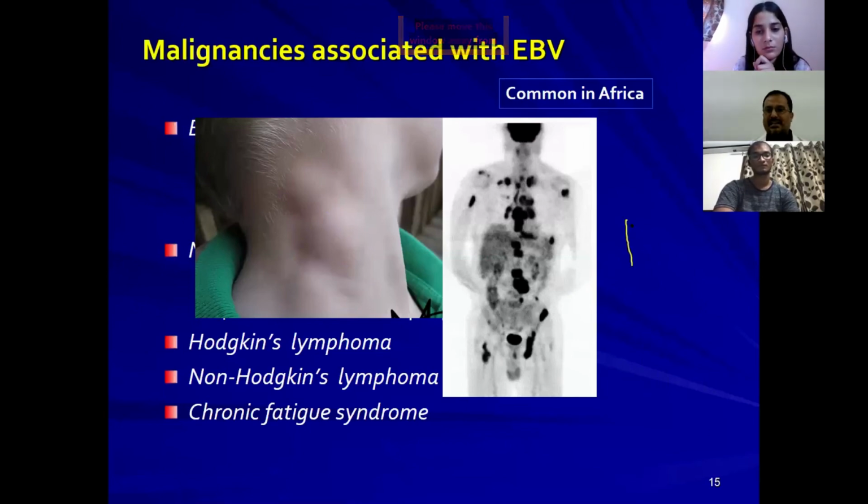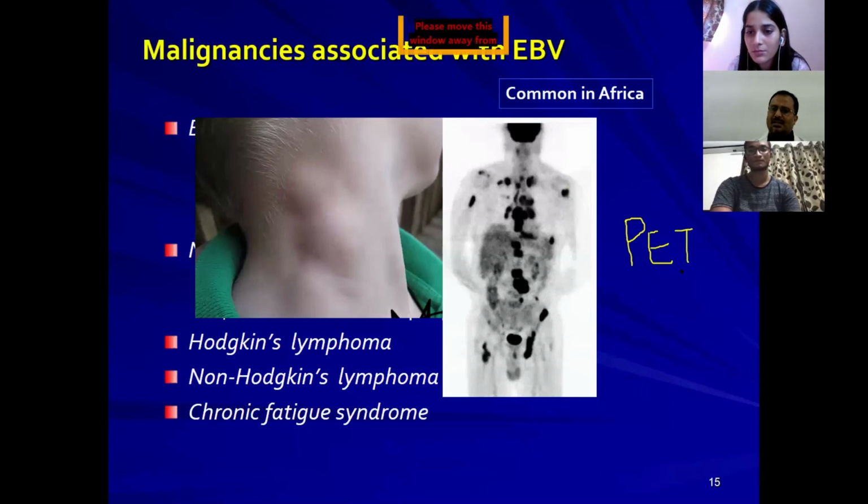And this is a PET scan, positron emission tomography. This is just like your CT scan. In this PET scan, you can see the enlarged lymph nodes as dark colored lesions.